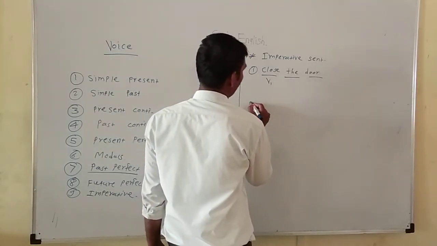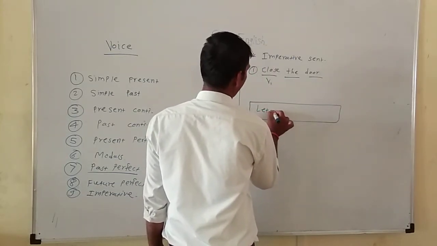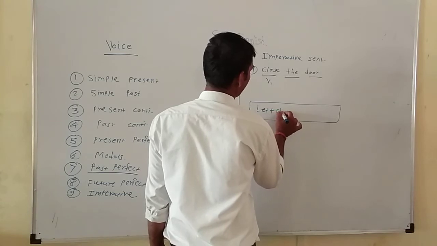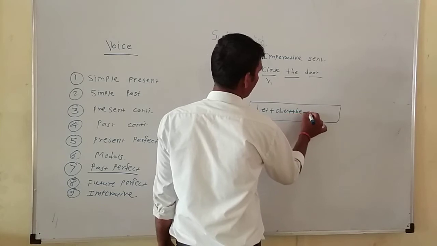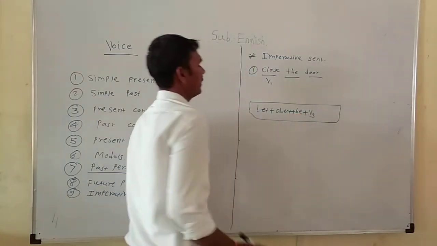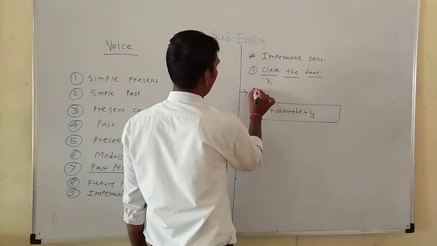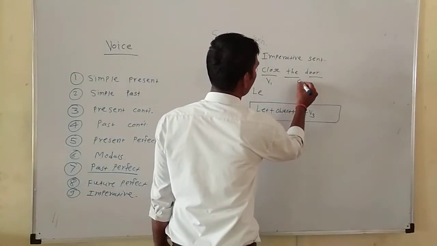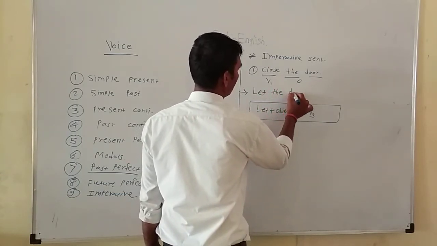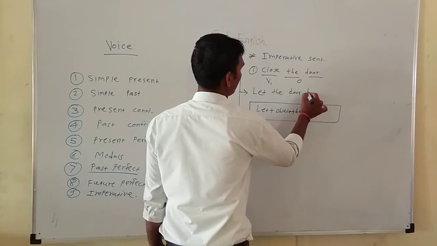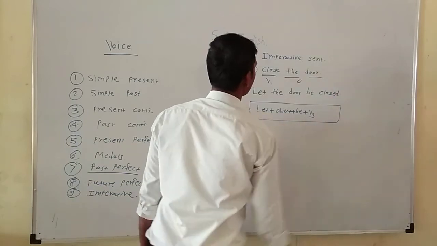Passive structure for an imperative sentence: let plus object plus be plus V3. Let, here the object is the door. Let the door be closed.